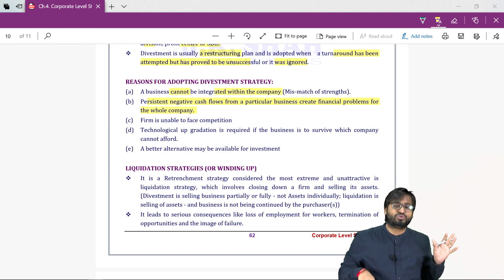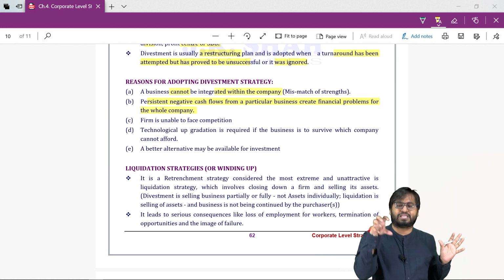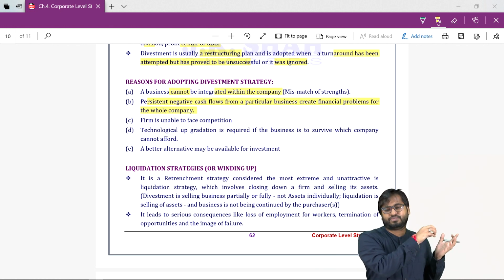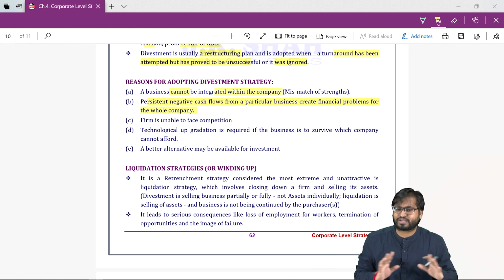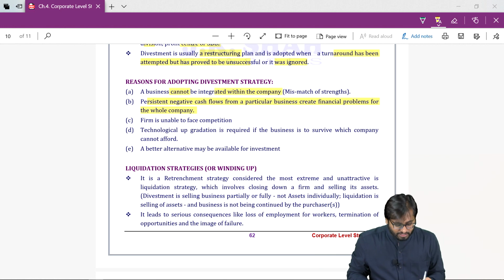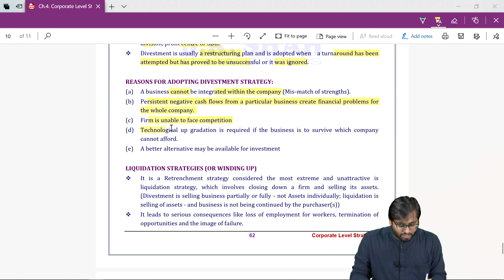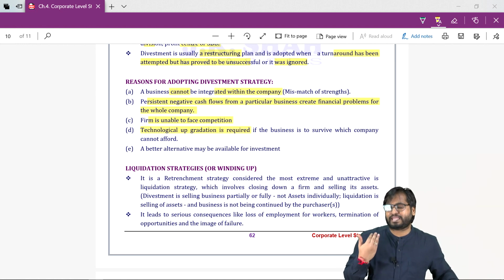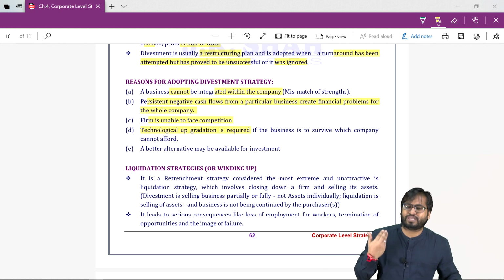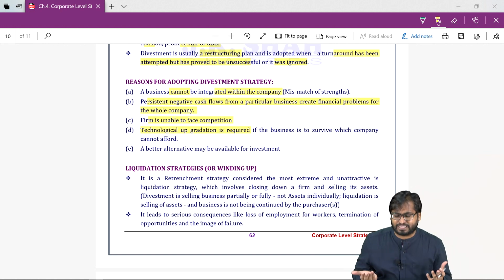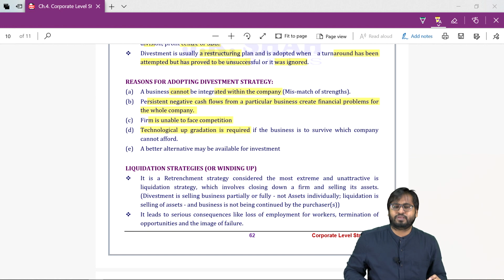So I have to use my profit making business's cash in order to feed this. Now, not good, not correct. I am unable to face the competition. Technological upgradation is required if the business is to survive, which the company cannot afford. We cannot have a new technology because we don't have sufficient money, sufficient expertise.